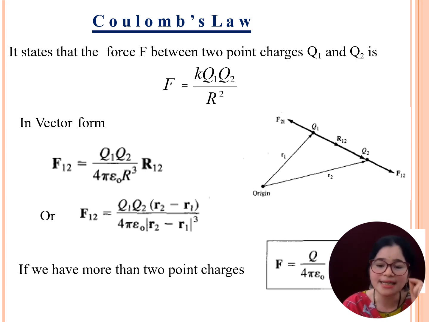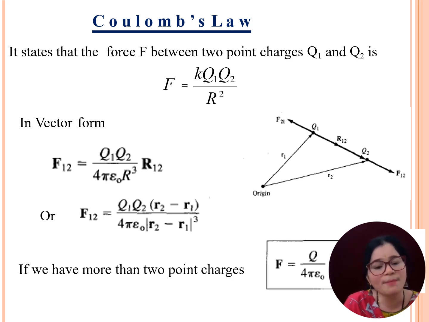Now the force acting between these two constant charges can be described by using Coulomb's law. See here, I have represented it on this slide: F equals Q1 Q2 by r square, where Q1 is some constant charge, Q2 is some constant charge, and both charges are located at distance r, and this is the material constant, that is K.